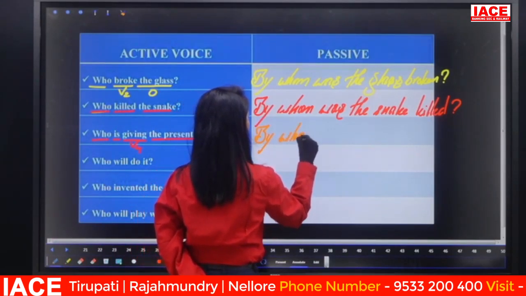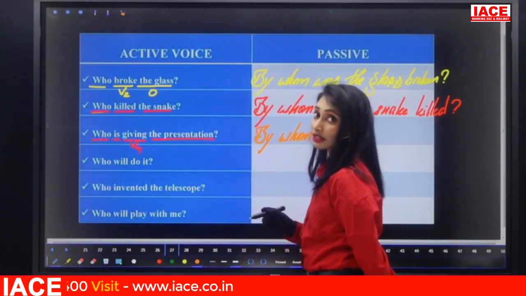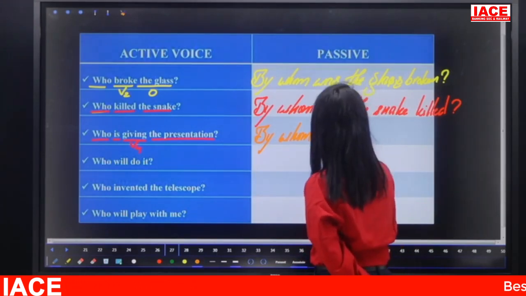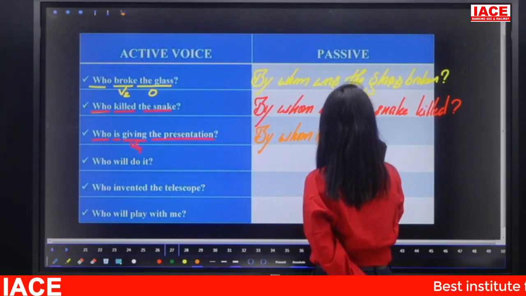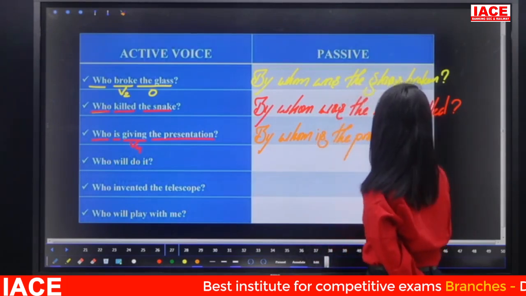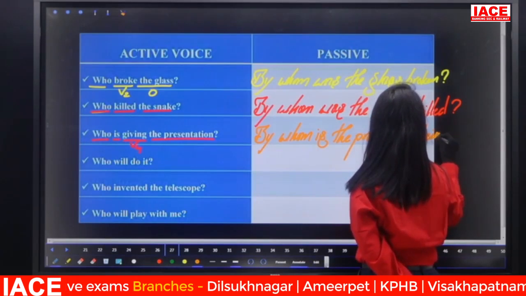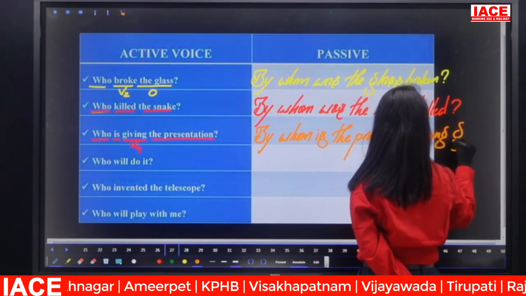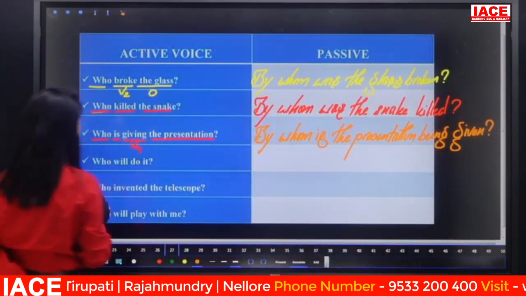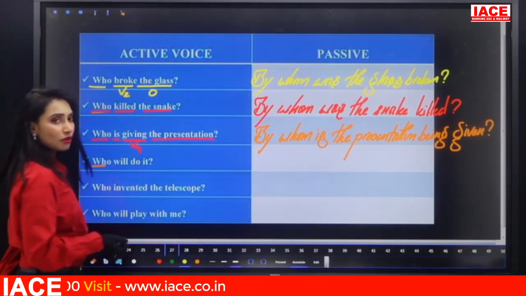So write that by whom. By whom. So is. And now here what do we require after the auxiliary? Subject. By whom is the presentation? Then wait to write the be form. Remember, when the subject and be form are different, the be form should be written after the subject. So by whom is the presentation being given? P3. That is a passive voice. Now look at this. Who will do it? Yes, you can do it. You will do it. So do it. Who will do it?